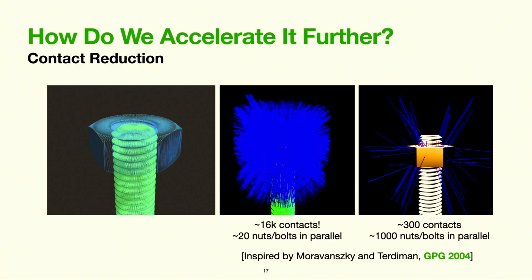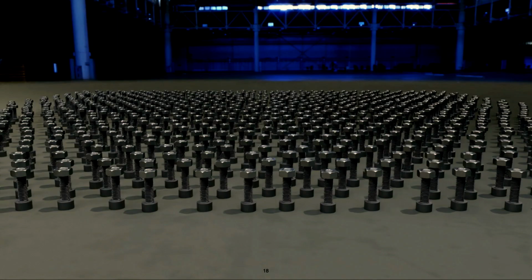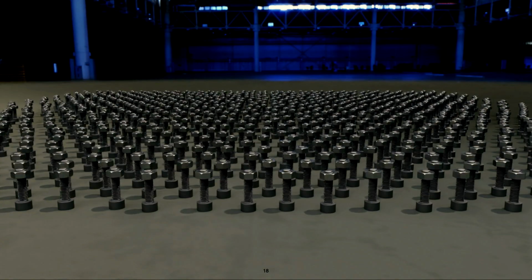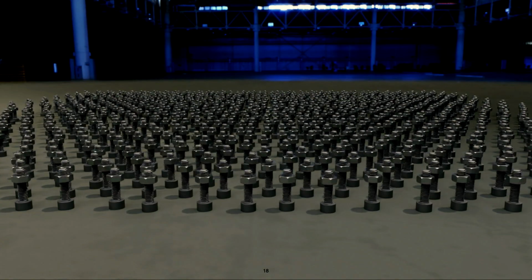So for the nut and bolt, we could reduce the 16,000 contacts to just 300 with minimal loss of accuracy. And as a result, with either a Gauss-Seidel or a Jacobi solver, we could simulate 2 orders of magnitude more nuts and bolts in parallel in real time. So I'll show some examples. So this is 1,024 nuts and bolts in parallel in real time.